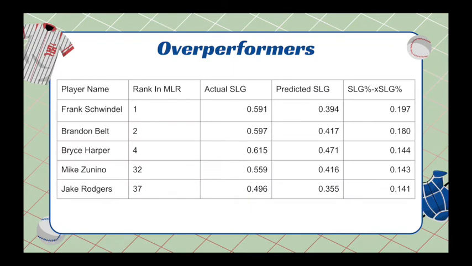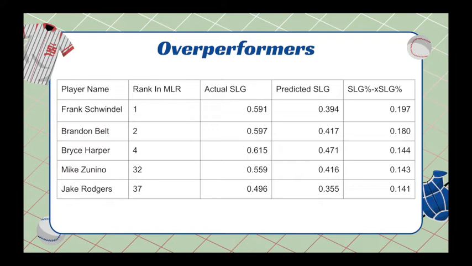On this slide, I've made a table with the players who were overperforming with their actual slugging percentage relative to the predicted slugging percentage from our models. All the data on this slide is from our neural network model, since it had slightly better mean square error, and the rank they had in this ordering in the multiple linear regression model is listed on the screen as well.